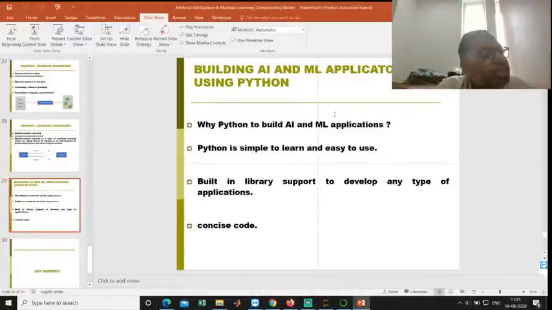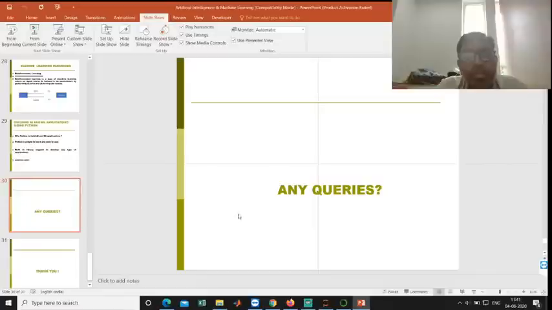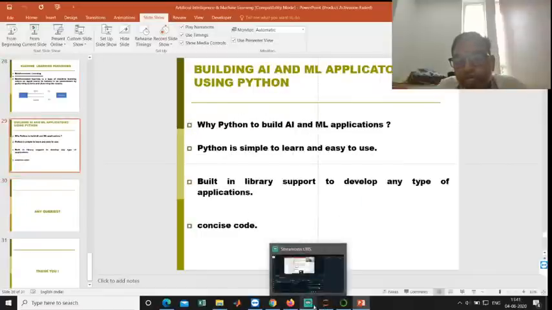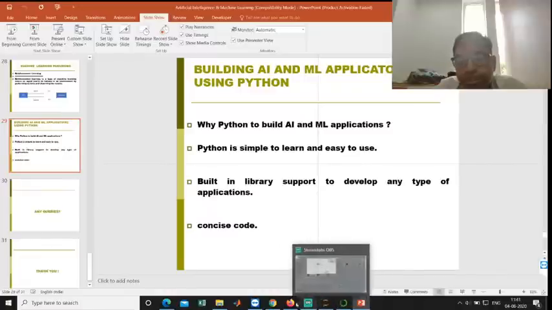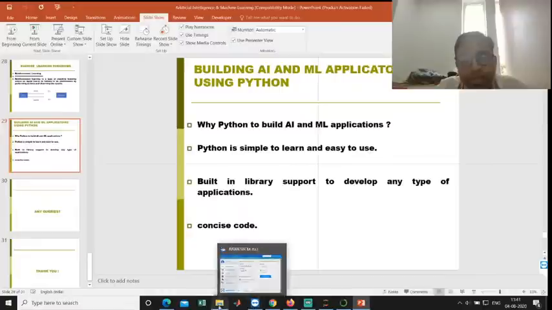To build any machine learning and AI applications, we use one popular IDE called Jupyter Notebook. Here, let me introduce the environment of Jupyter Notebook.